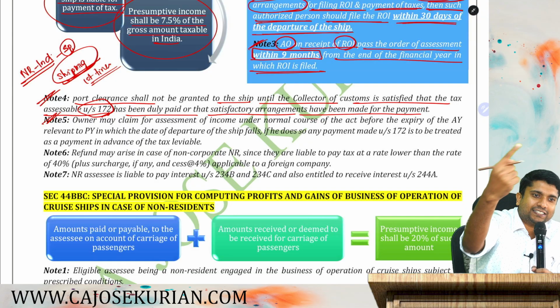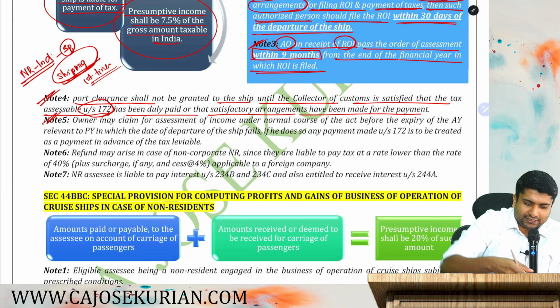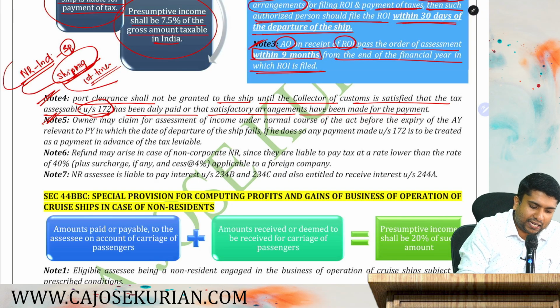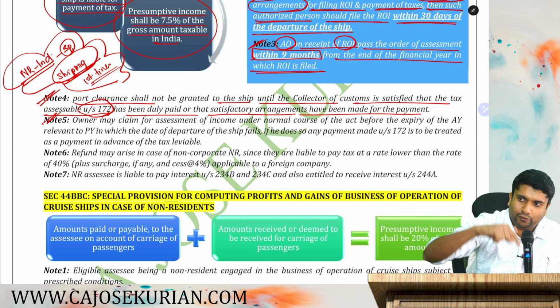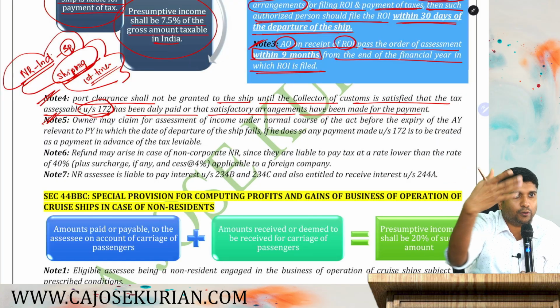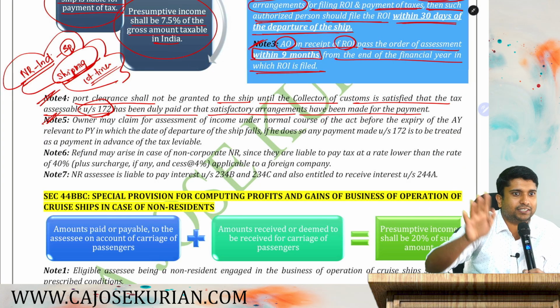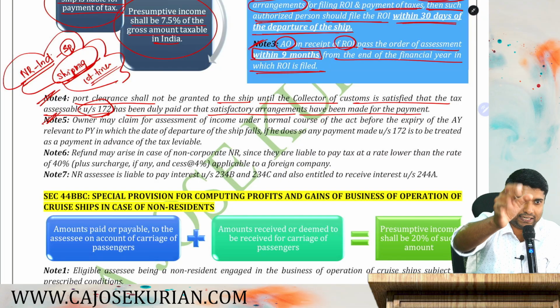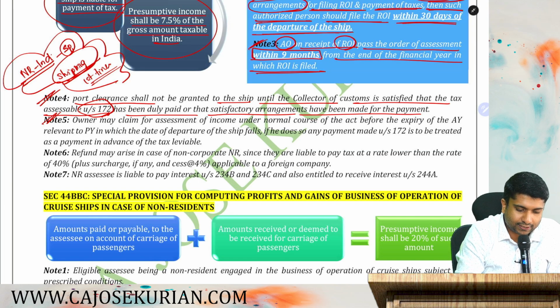So it's a win for the assessee also. Why? Because the assessee should not feel like taxing at 35% is a hardship. Don't worry, you file the return according to 139 subsection 1. When the due date comes, then you take the refund. So it is a win-win situation for both the department as well as the assessee. So let's understand what exactly is that note.